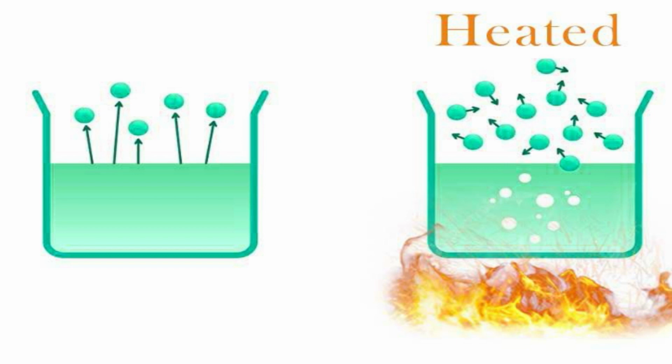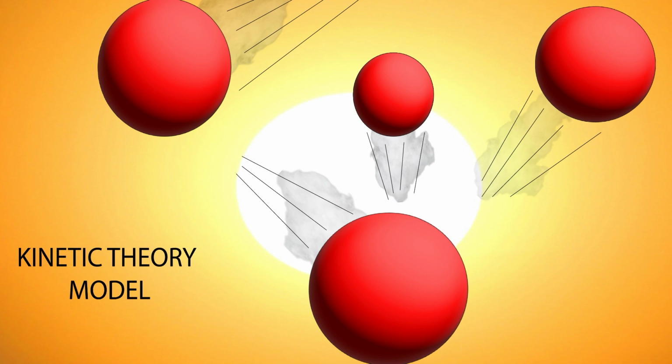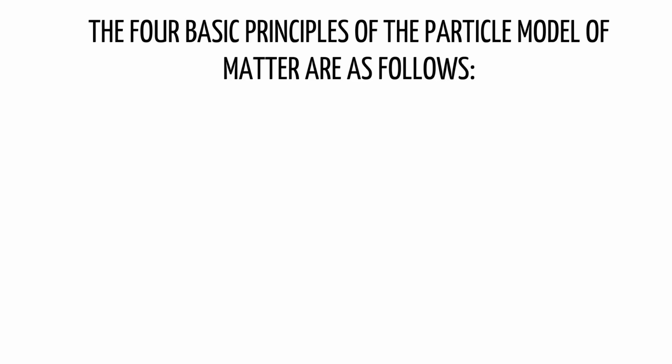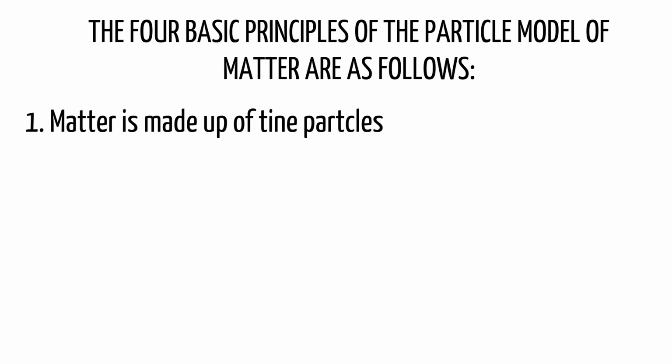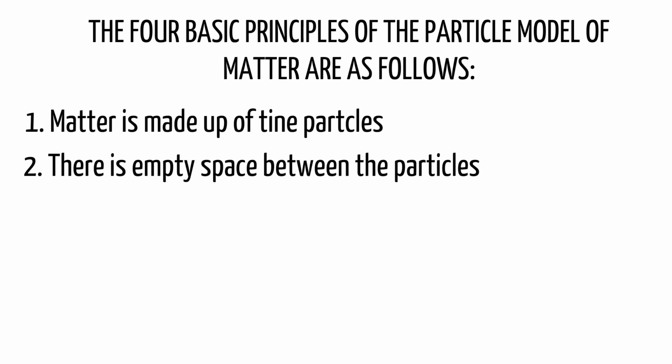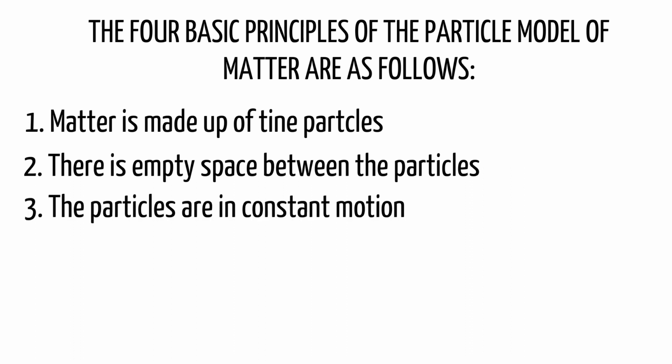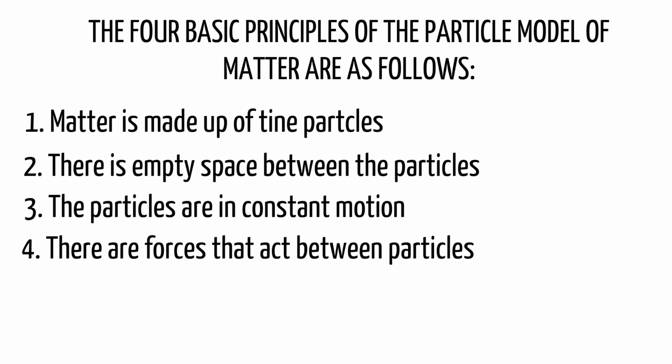The changes in the states of matter. A substance can be changed from one state into another when it is heated or cooled. The changes in the state of substance can be explained using the kinetic theory model. The four basic principles of the particle model of matter are as follows. Matter is made up of tiny particles. There is empty space between the particles. The particles are in constant motion. There are forces that act between particles.